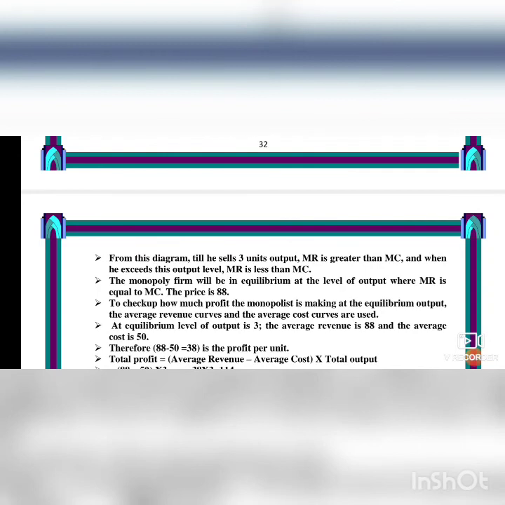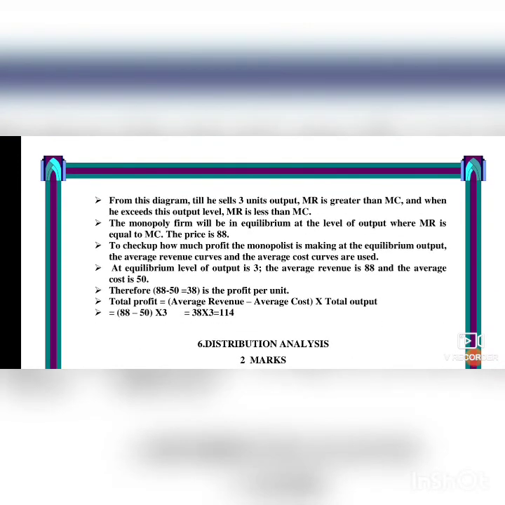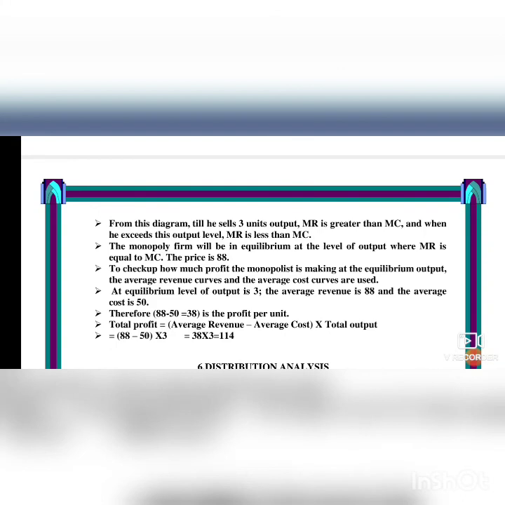To check how much profit the monopoly is making at equilibrium output, the average revenue curve and the average cost curve are used. At the equilibrium output of 3, the average revenue is 88 and the average cost is 50. We have already done the calculation, and the explanation is given below. Therefore 88 minus 50 is equal to 38, which is the profit per unit.